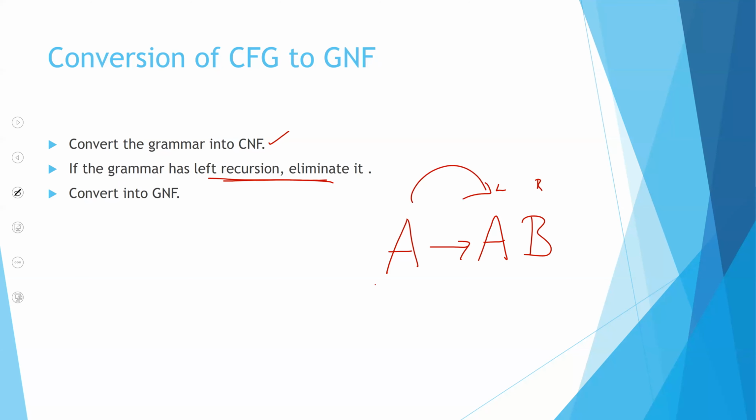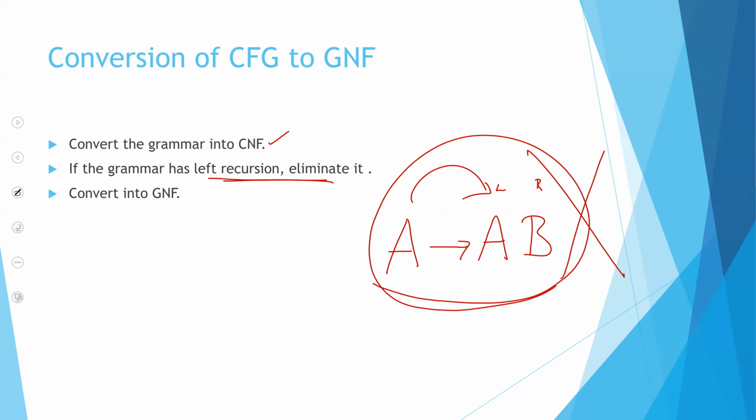If you have such a grammar, you should eliminate it. If you have left recursion, you should be eliminating it. This is also left recursion. This is actually both left recursion and right recursion. But once you have left recursion, you should be eliminating it, and then you should be using your normal logic to convert it into GNF.